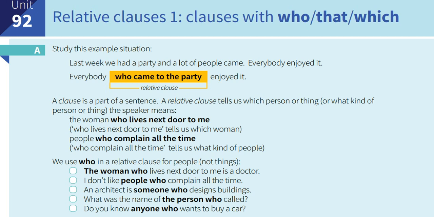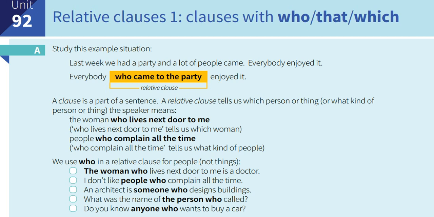Today we jump to talk about unit 92. So the last time we discussed unit 89. So be careful about the units, because we skipped unit 90 and 91, and now we are in unit 92. So study this example situation.